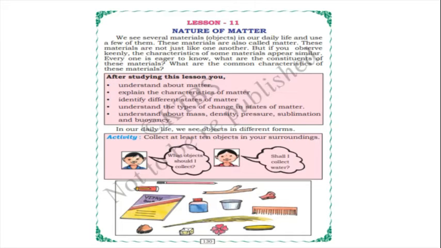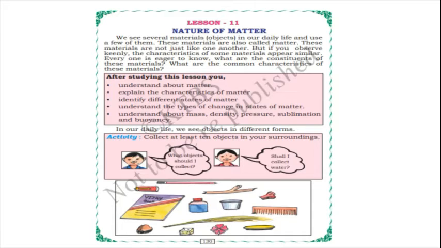So children, we see several materials in our daily life. Several materials means so many types of objects. In our daily life, we see many materials and we use a few of them, isn't it?